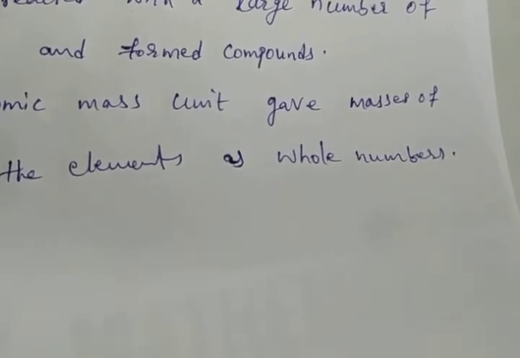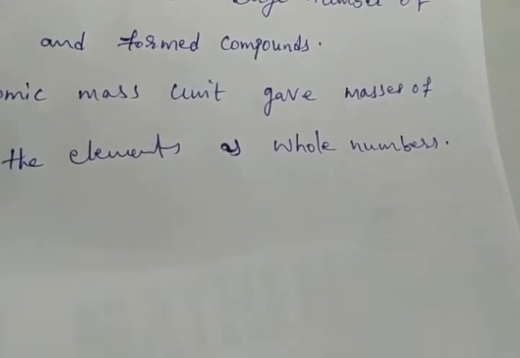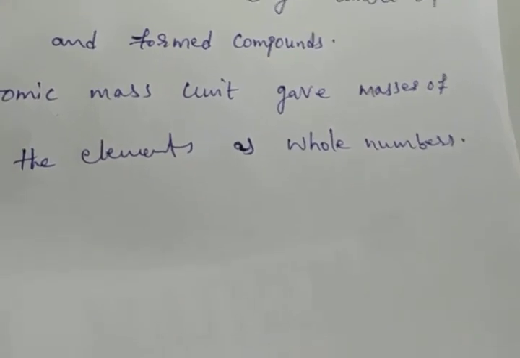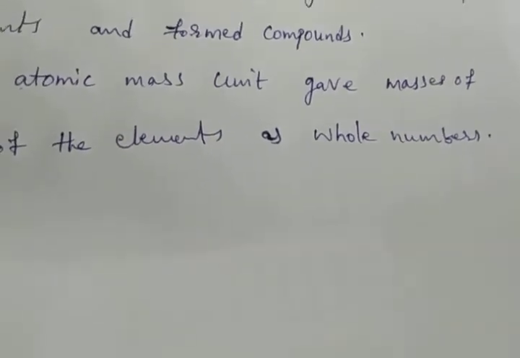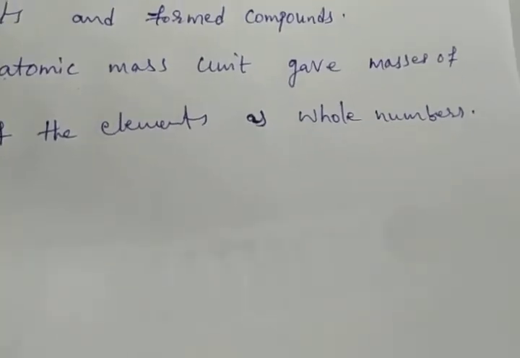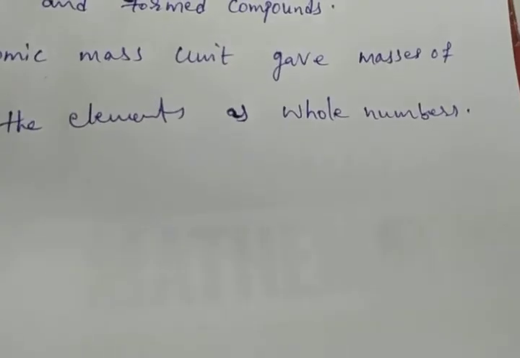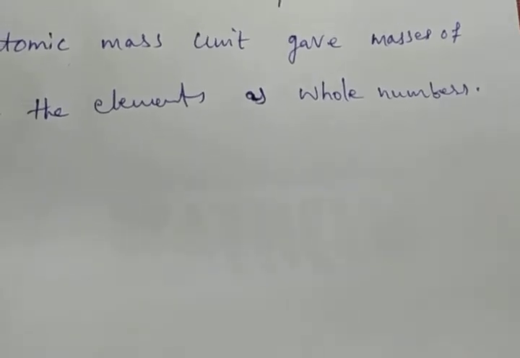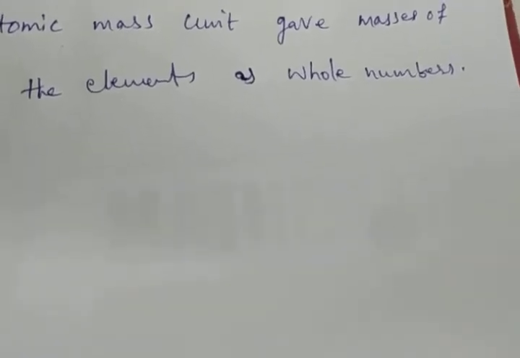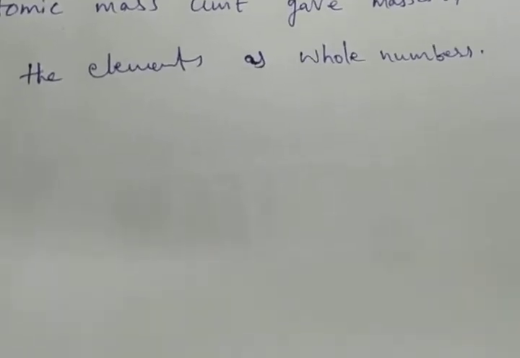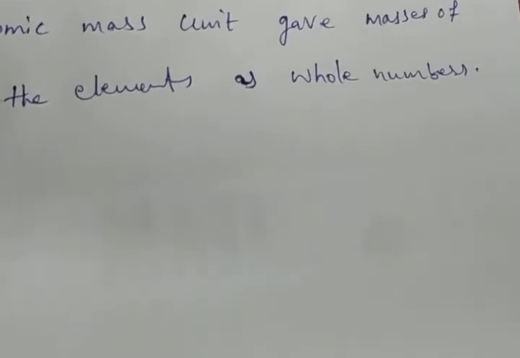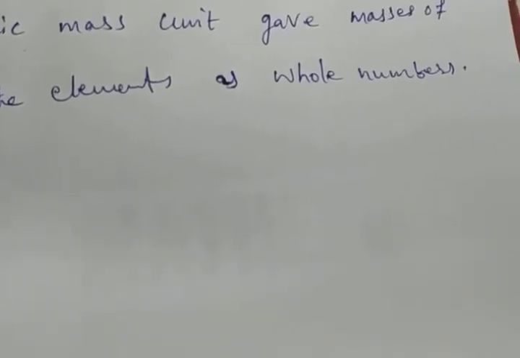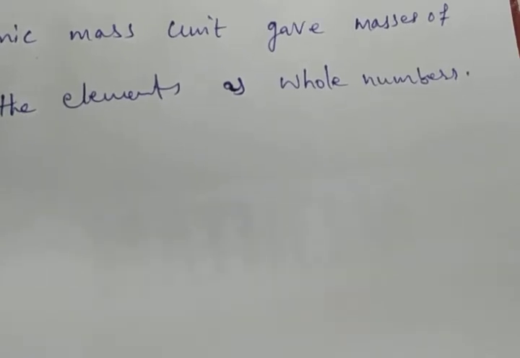The relative atomic masses of all elements have been found with respect to an atom of carbon-12. Initially they took oxygen as the reference, but after 1961 they universally accepted the atomic mass unit. Universally means the entire world accepted.